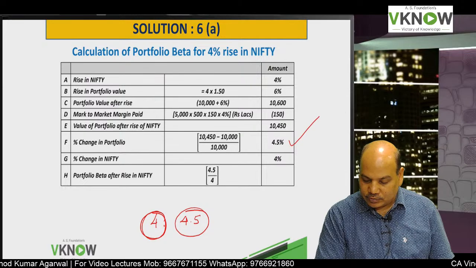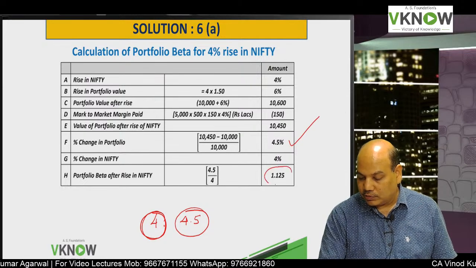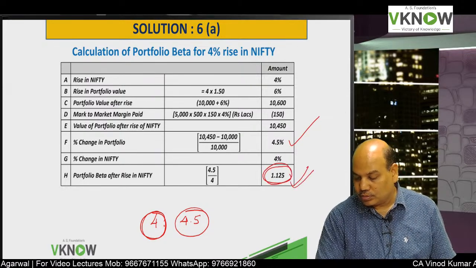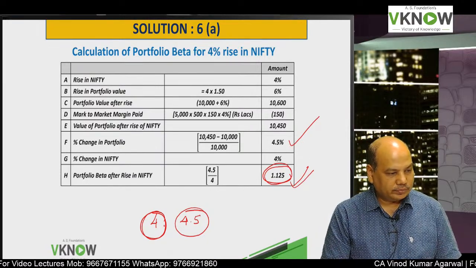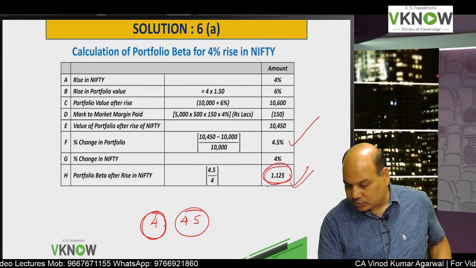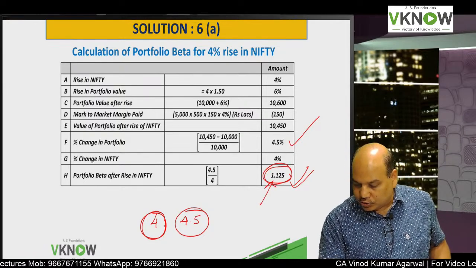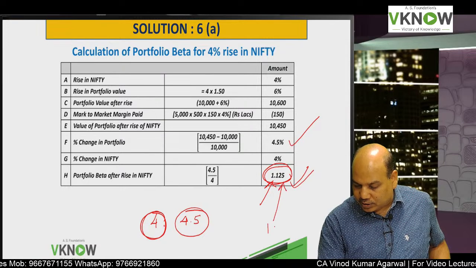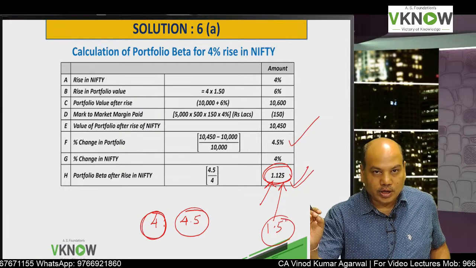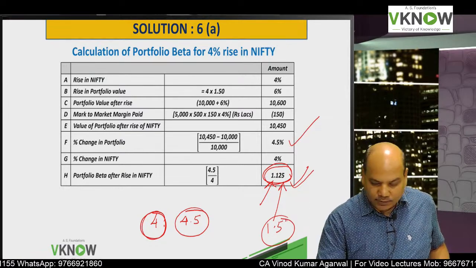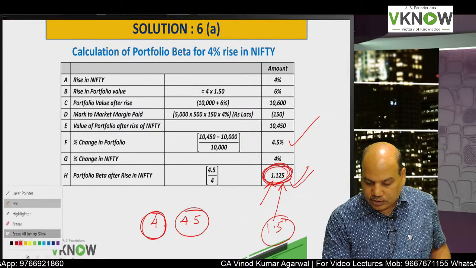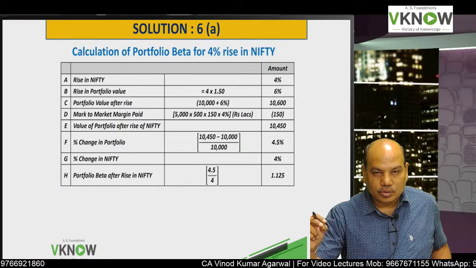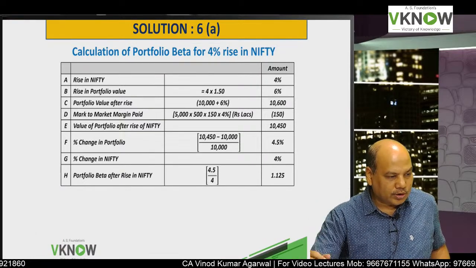4.5% is right. So now my answer is 1.125, and you will be happy to note that this is equal to desired beta. Okay. So in the exam you have to cross check this. In your institute answer, which they have printed by mistake, they have printed I think 1.5. Those who are relying on the institute answer, please rectify. It is 1.125. That is the purpose of selling Nifty future to reduce the beta.